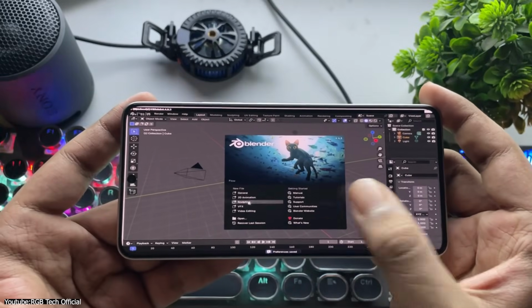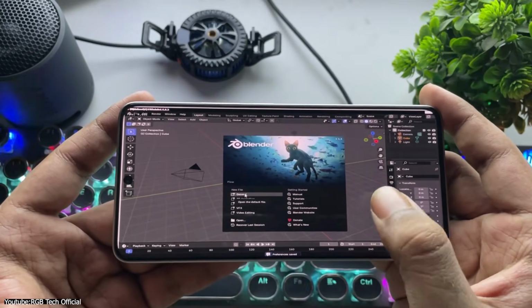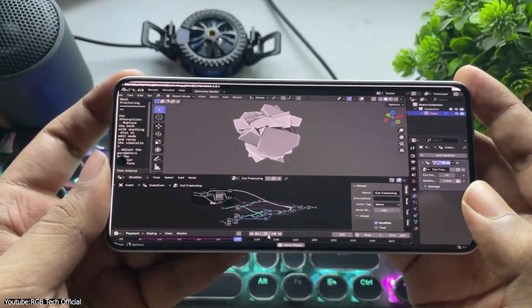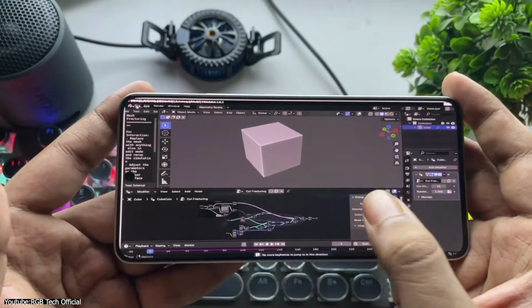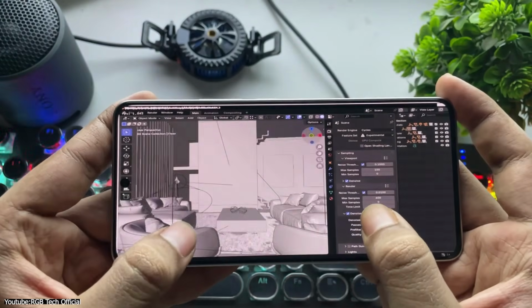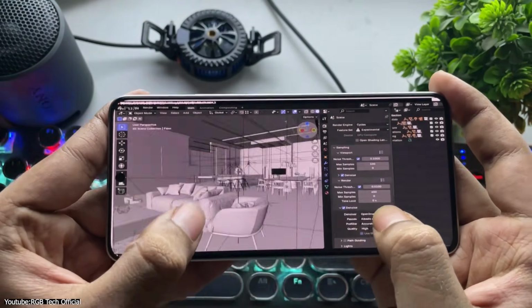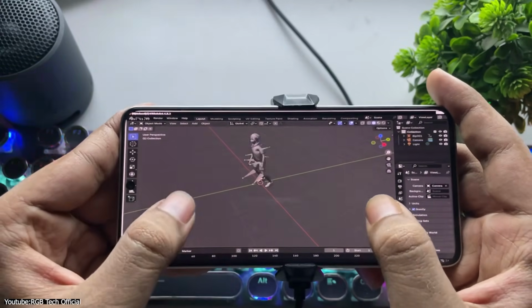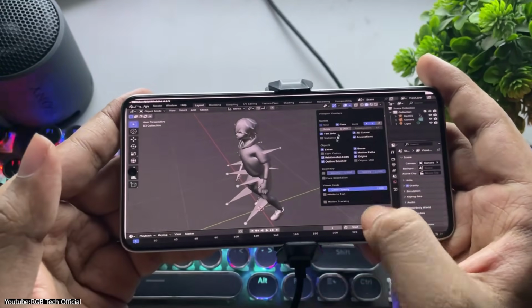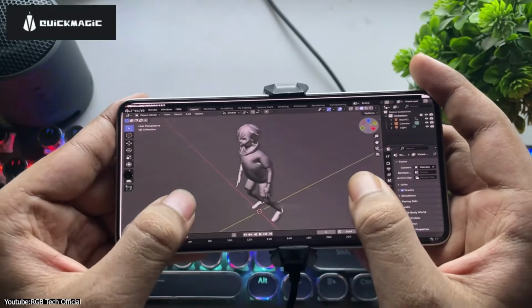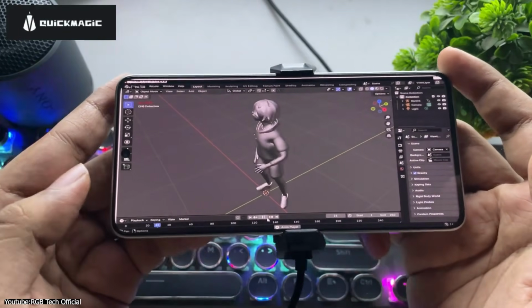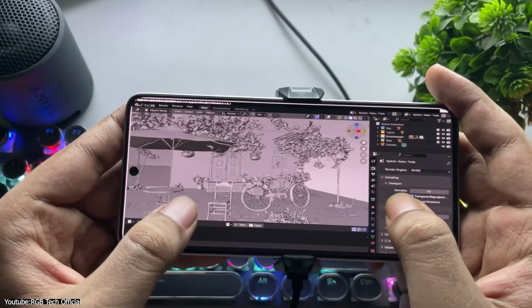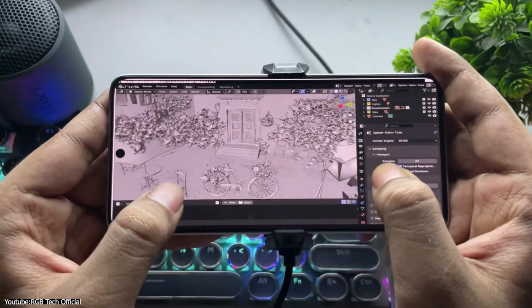For years, Blender artists have imagined having a full software on a mobile device. I mean, something they could use anywhere, anytime. Interestingly enough, recently this idea started to feel a lot more real, thanks to an independent developer known as iPad. Around mid-2024, iPad began experimenting with something that wasn't supposed to work, getting Blender to run on Android. At first, it was just early tests, and rough builds were shared quietly on developer forums. Nothing polished, just proof that the software could actually launch on a mobile hardware.